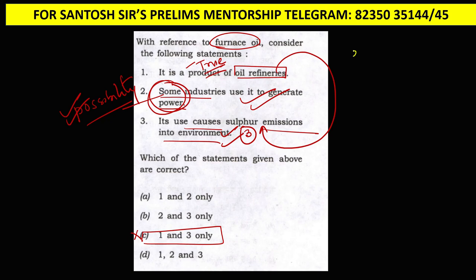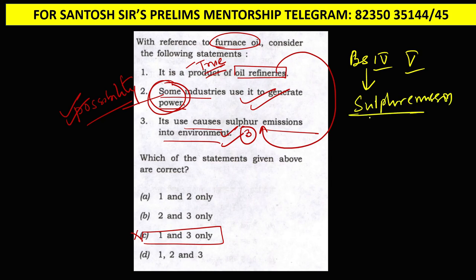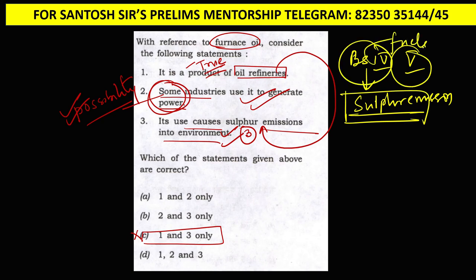We all know about BS4, BS5 norms, Bharat Stage 4, Bharat Stage 5 norms. What are Bharat Stage 4 and 5 norms? Basically it is about sulfur emission. On the basis of sulfur emission, we give BS4 and BS5 norms to the fuels which we use in automobiles. And all these fuels, where do they come from? They are the products of refineries. This means we can easily assume that the products of refineries will have sulfur in them.